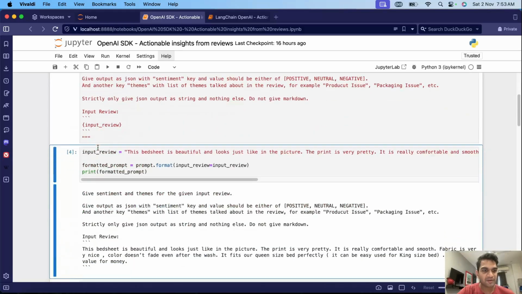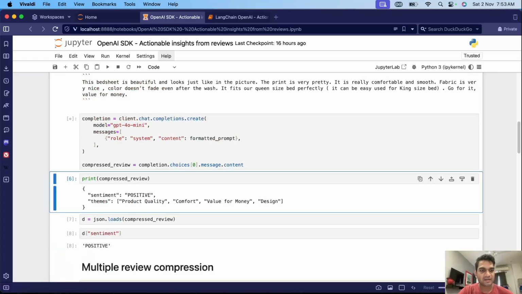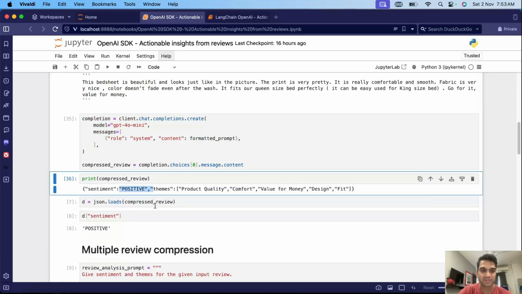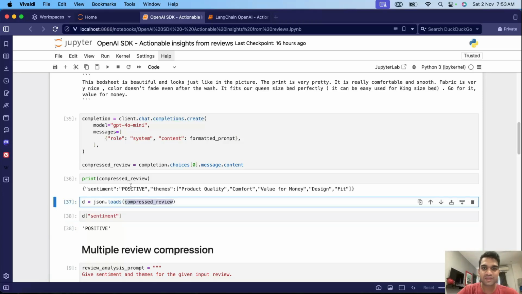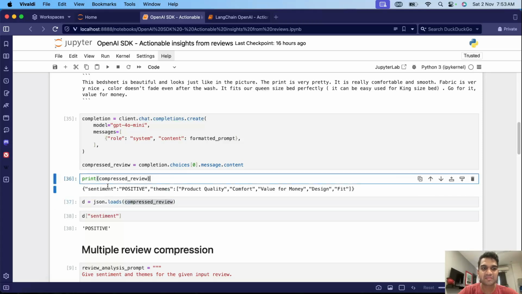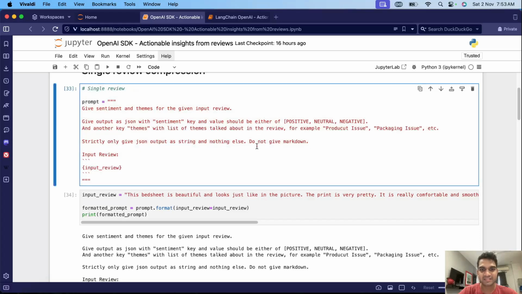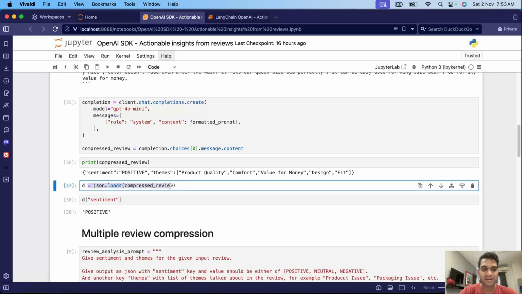We have this prompt which we iteratively improved, and we added "do not give markdown". After getting this string response, we do json.loads on the string. But if you think about it, maybe for this example it worked, but for other examples it might not give proper JSON again, and we might come back and add another instruction here. In that case, this json.loads will fail, since the string won't be a proper JSON.